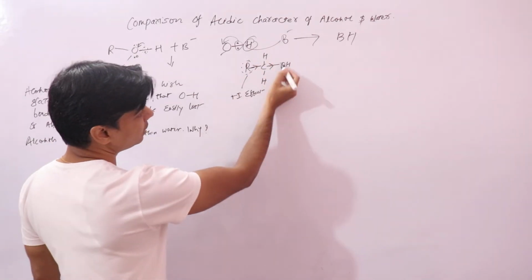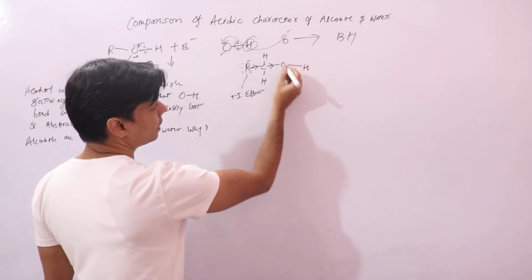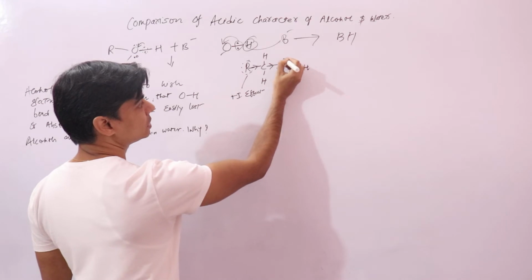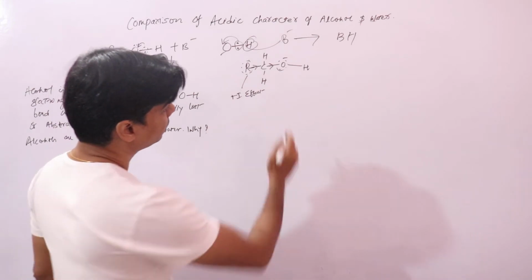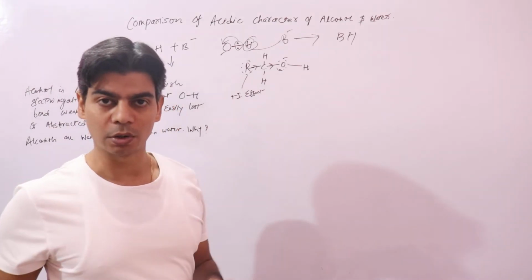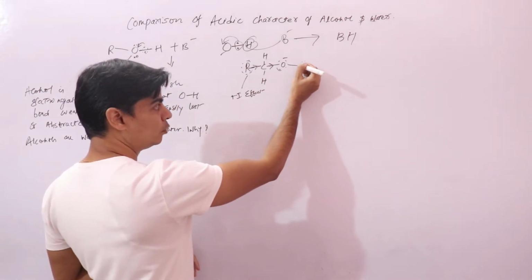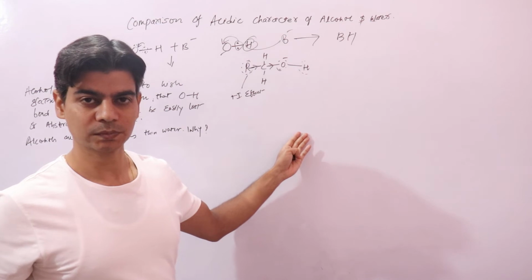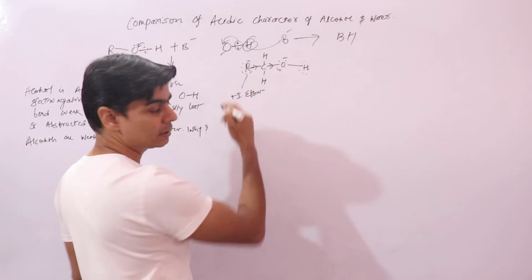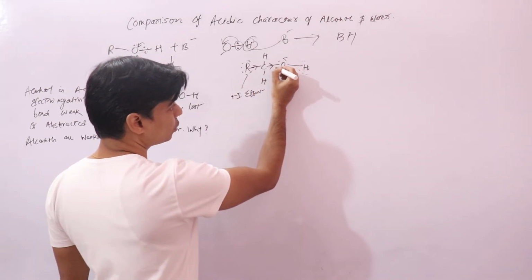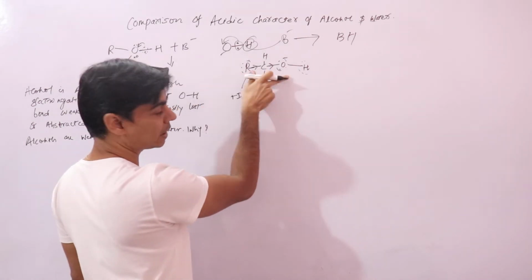It is actually releasing electrons towards this oxygen atom also. Now if this oxygen atom has more negative charge due to the electron donating nature of R, this OH bond will become a stronger bond. If this OH bond is a stronger bond, then the removal of hydrogen will become difficult. So if your R is electron donating, your oxygen will become negative because it is releasing electrons towards the carbon atom in this direction.